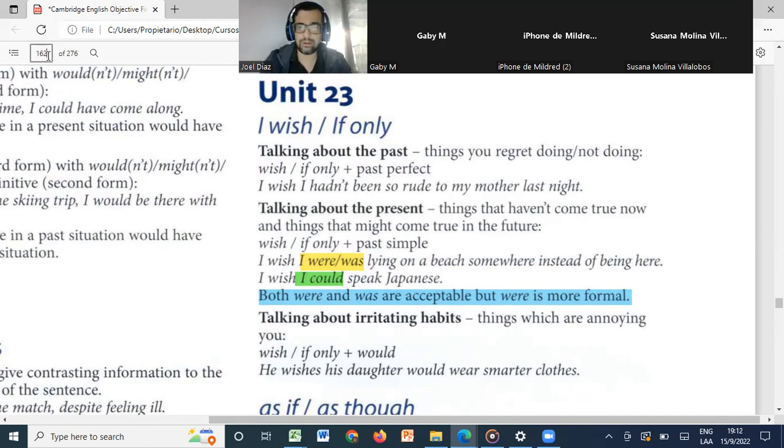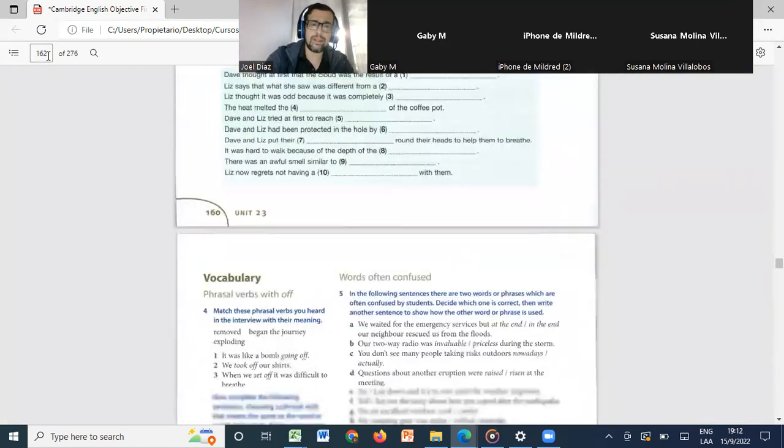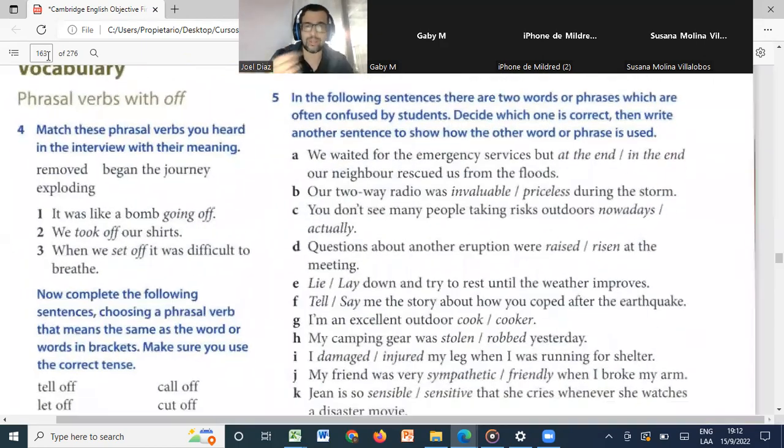Okay, see here. In this case, maybe we can do this together and see how it works. It says, in the following sentences, there are two words or phrases which are often confused by students. Decide which one is correct, then write another sentence to show how the other word or phrase is used. So, for example, let's start with Gabi, since she is the first one I have here.